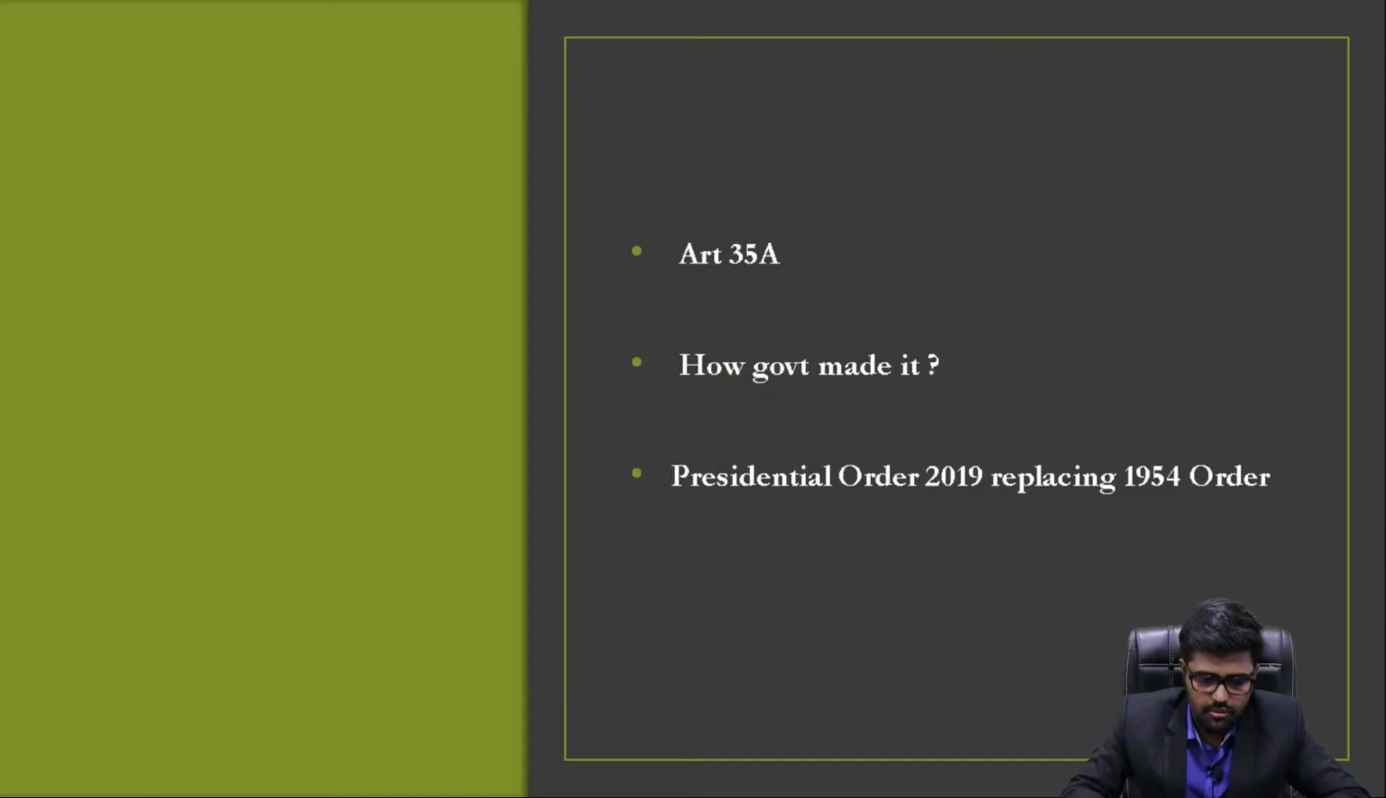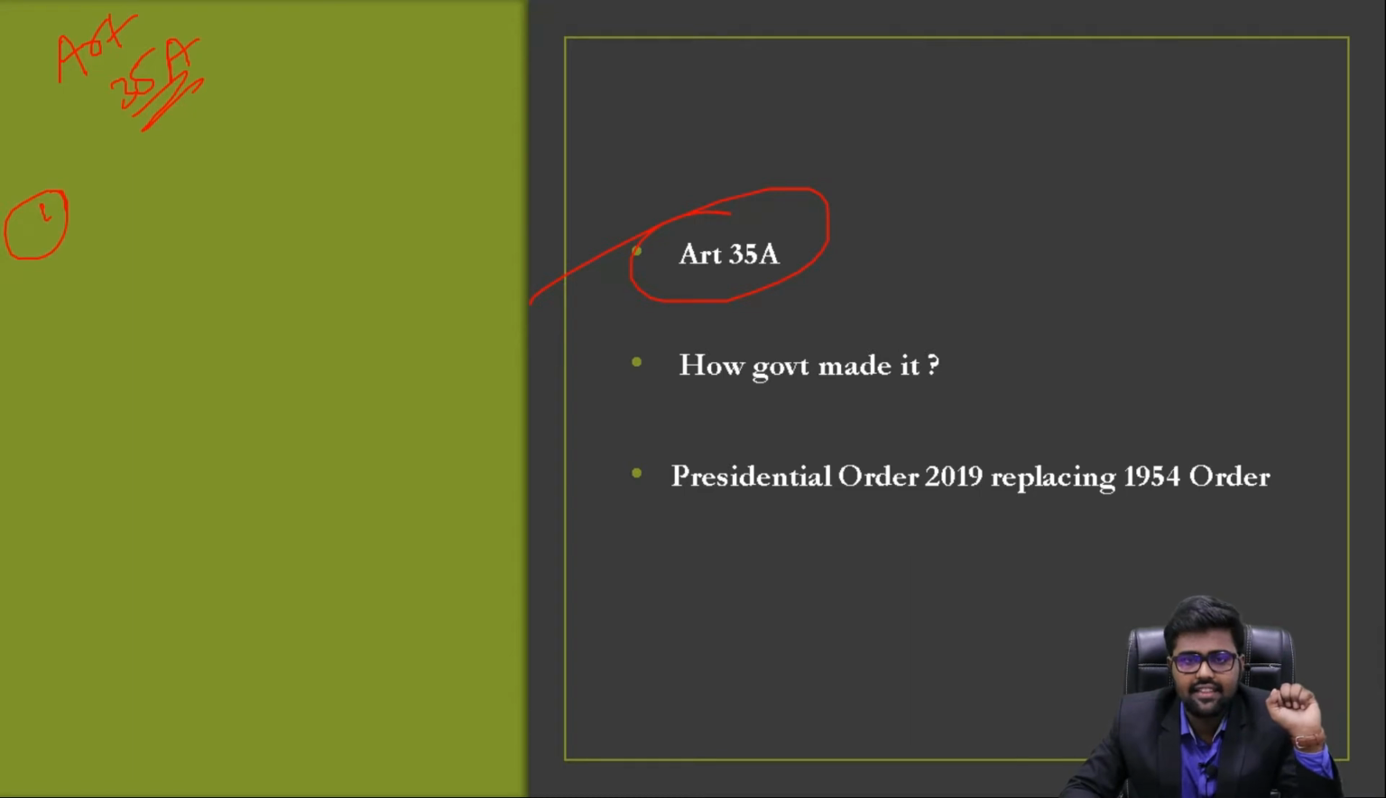Now let's talk about Article 35A. Article 35A is very, very important. Let me tell you why. As I discussed under the history section, it was renegotiated. First of all, it was negotiated with Mr. Sheikh Abdullah. Then it got renegotiated with Bakshi Ghulam Muhammad. And then they came up with Article 35A by a presidential order of 1954.